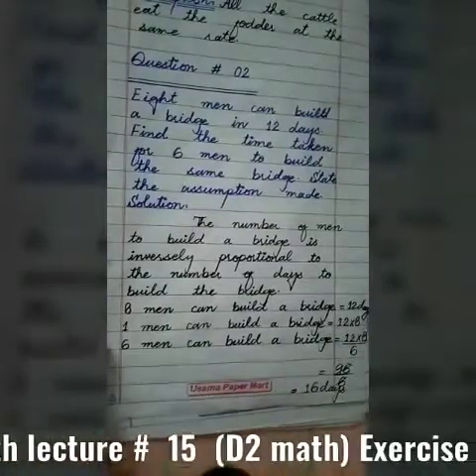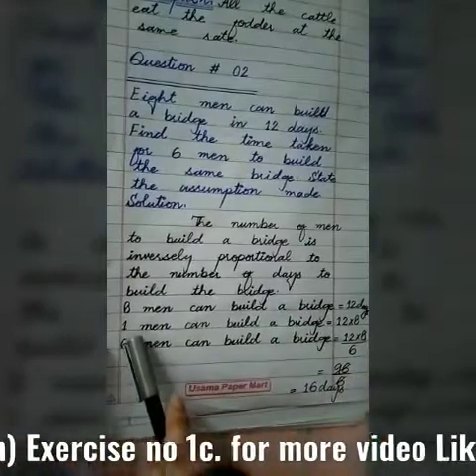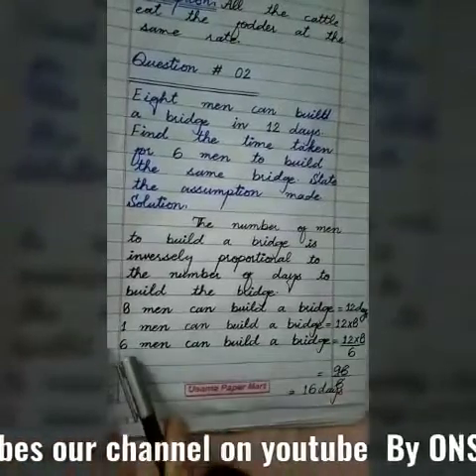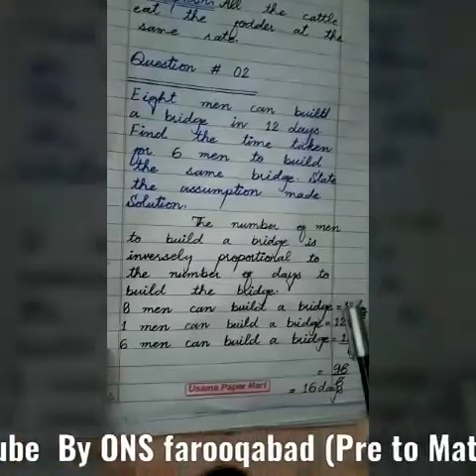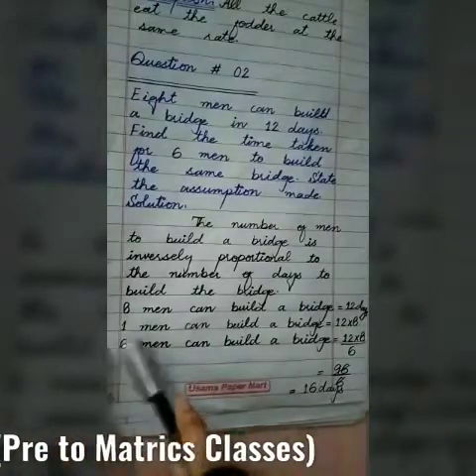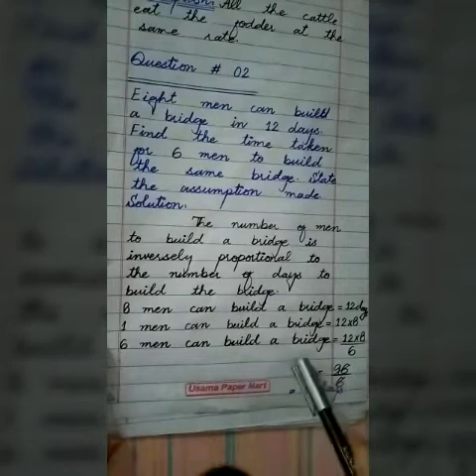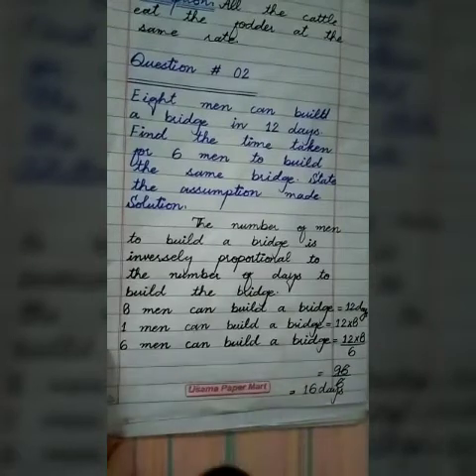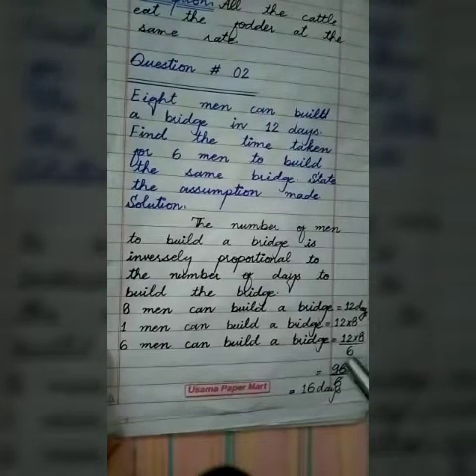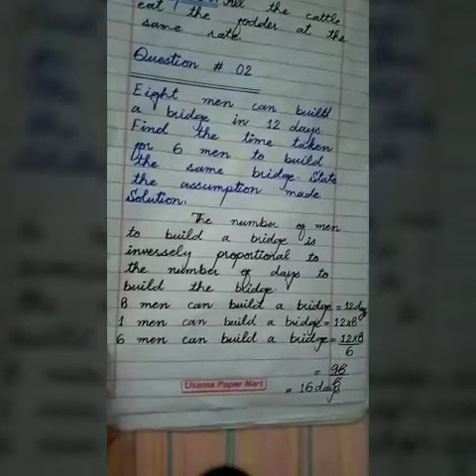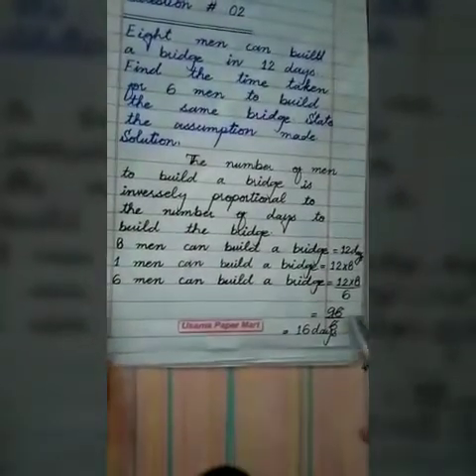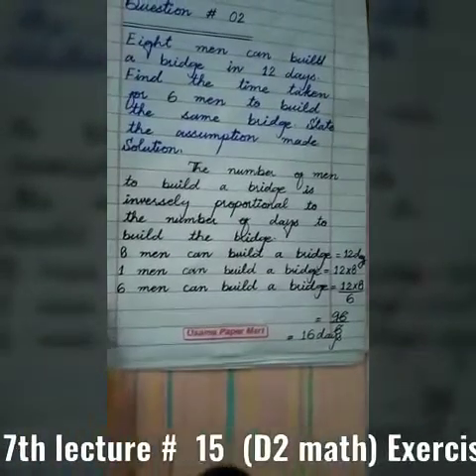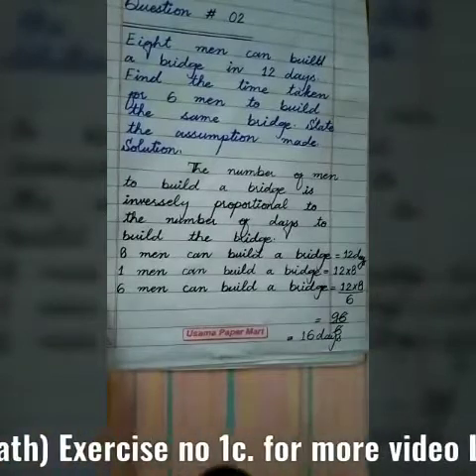Because 8 men are taking 12 days, 1 man can build the bridge in 12 multiplied by 8 days. So 12 will be multiplied with 8 to find the time for 1 man. Now 6 men can build the bridge in 12 multiplied by 8, divided by 6. So 12 times 8 is 96, divided by 6, that is equal to 16 days. Which means they will take 16 days to build the bridge.